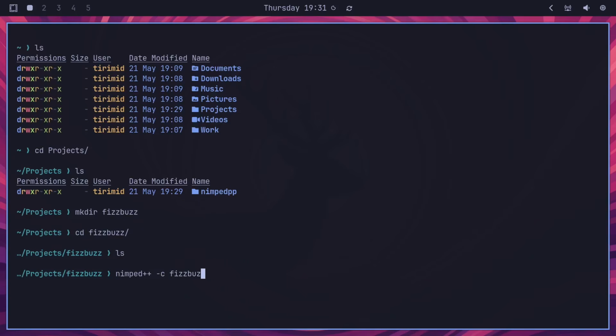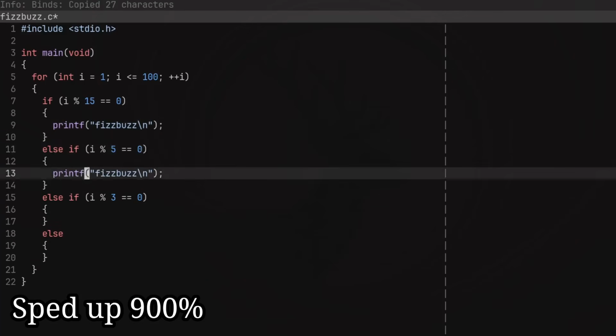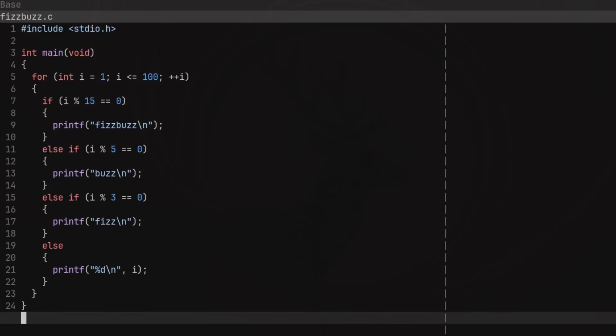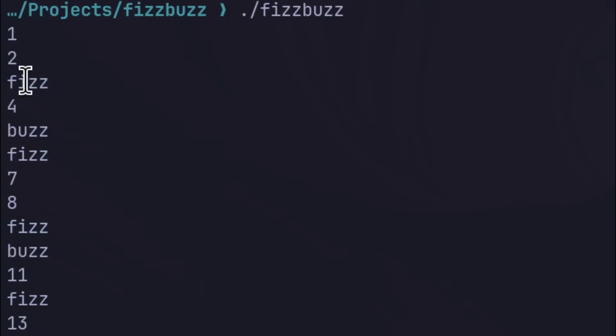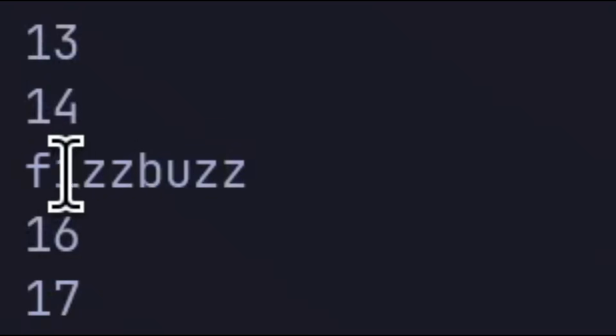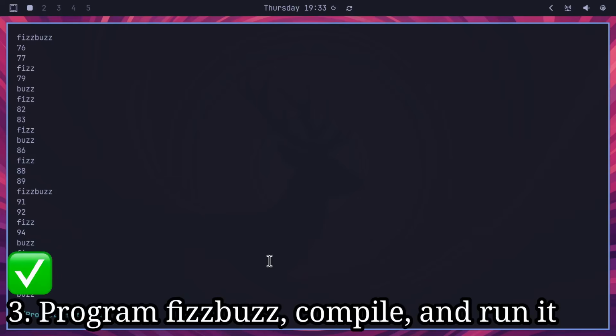Let's go ahead and create our file. We'll just be programming this in C. Now that I've created a file for our FizzBuzz, let's go ahead and program it. So there we go, FizzBuzz programmed and ready to be compiled. Let's go ahead and compile this, just with the default GCC options, just because, to be honest, I don't think we really need any more than that. And if we run it, 1, 2, fizz, 4, buzz, fizz, 7, yeah, and 15 is FizzBuzz. Basically, FizzBuzz works. We have managed to program it, we have managed to compile it, and everything works. So task number 3 complete.